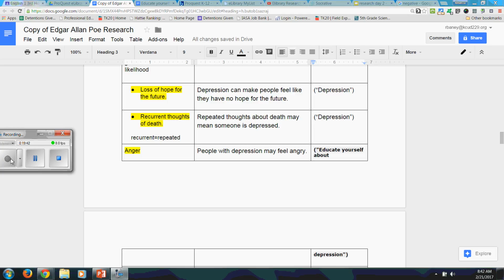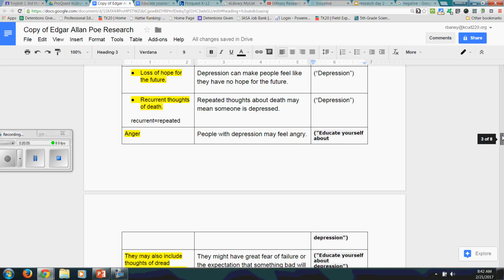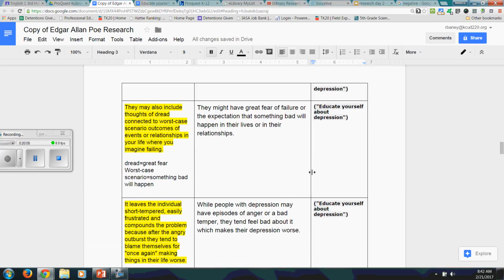If you're back, you've hopefully spent about 10 minutes going through paraphrasing and trying some of these paraphrases on your own. I'll quickly read to you the paraphrases that I wrote, and maybe you can check your own work. So I think we were right around anger. People with depression may feel angry. That was a hard one to paraphrase. It's only one word. They may have a greater fear of failure or the expectation that something bad will happen in their lives or in their relationships.